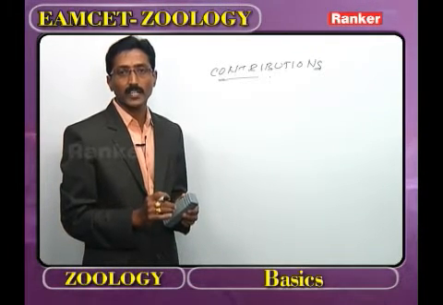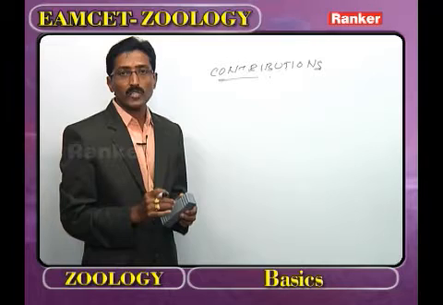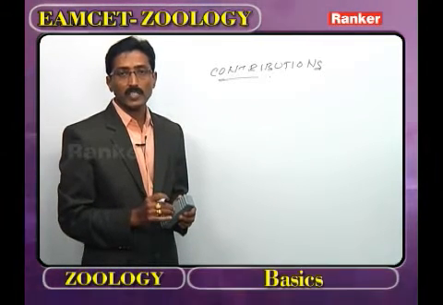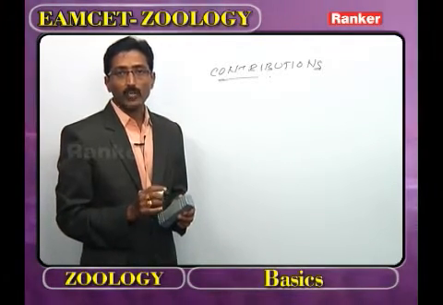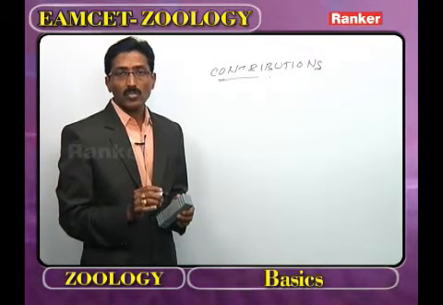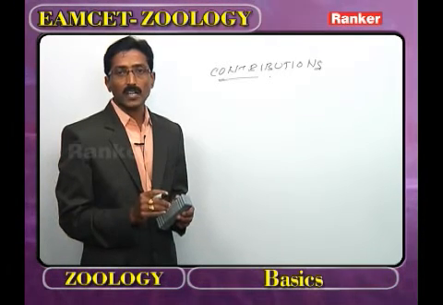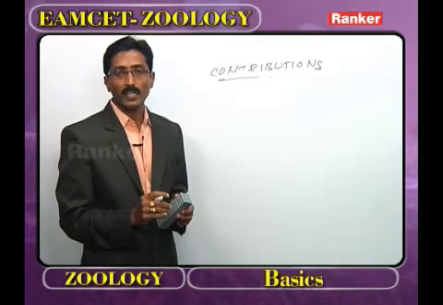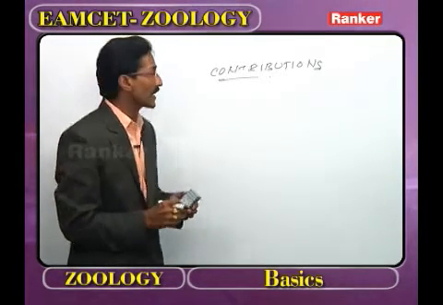Again, it is repeated: what are the contributions of the scientists? Buffon, natural history; Cuvier, comparative anatomy; Bernard, homeostasis; Charles Darwin, natural selection theory; and Gregor Johann Mendel, the inheritance of characters from one generation to another generation.